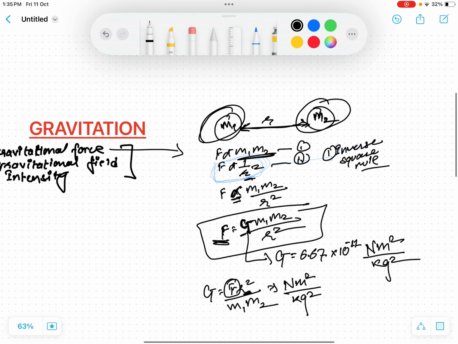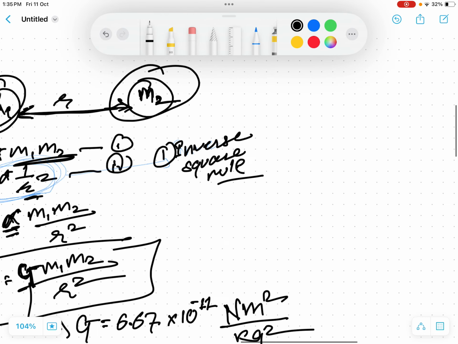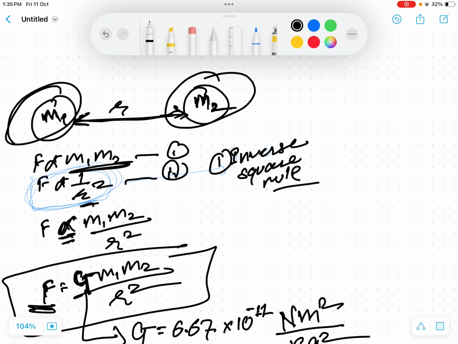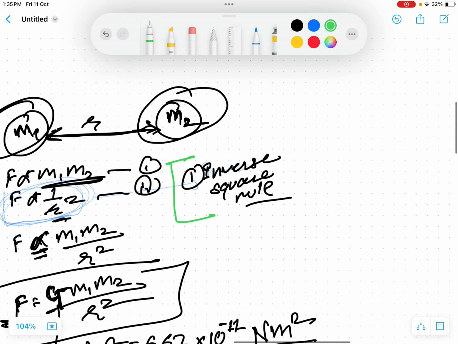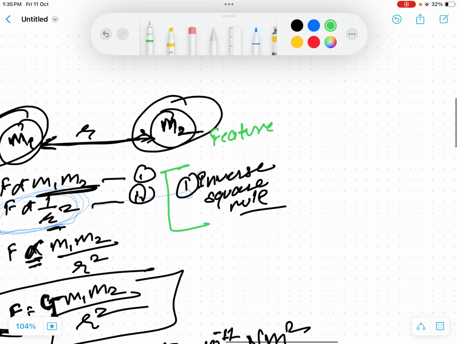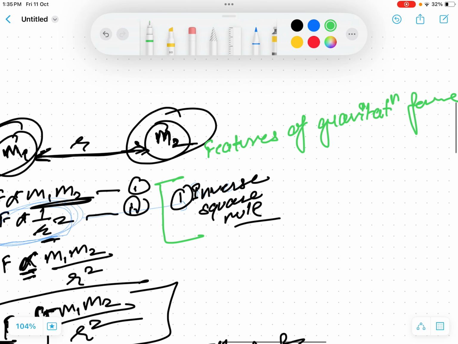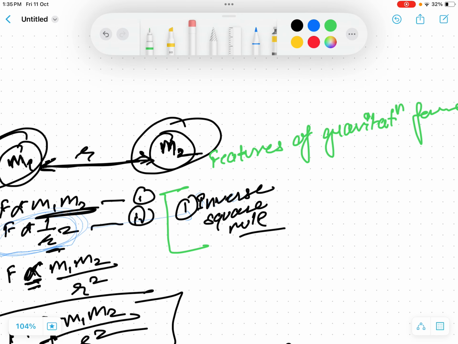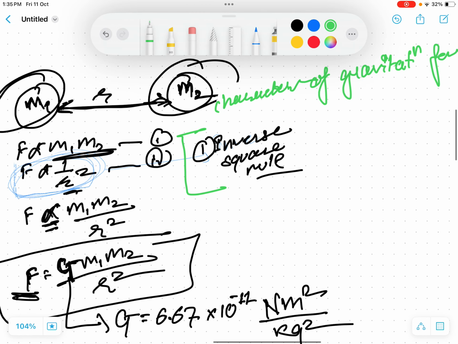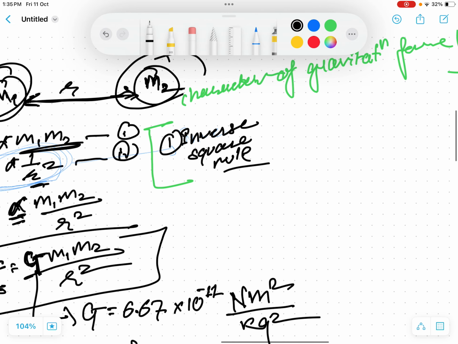We talked about the gravitational force, and now let's talk about its features. One feature which we already discussed is that it follows the inverse square rule. Let's talk about the characteristics of gravitational force. Features and characteristics are the same thing, but characteristics sounds good.